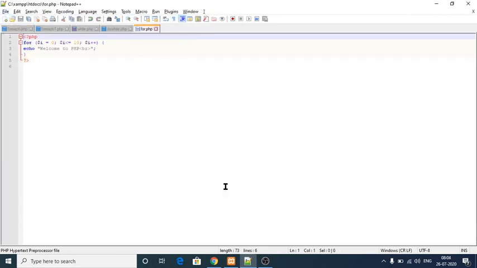For.php, see here, this is my PHP loop, for loop in PHP. See the for statement: for i is equal to 0, i less than or equal to 10, i plus plus, till the i value becomes 10, because here I have given equal to 10. The initial value of i is 0, and the body of the loop, echo welcome to PHP, will execute 10 times. Now I'm going to execute my program.